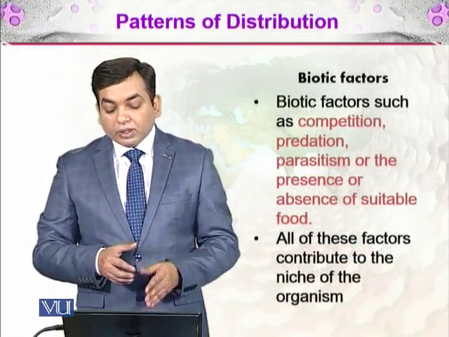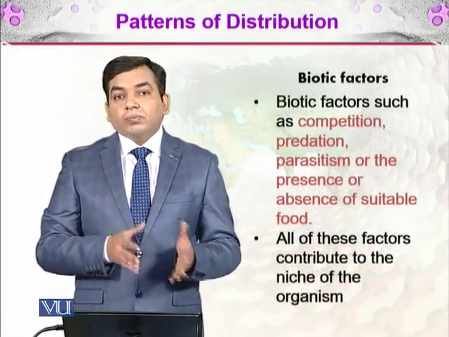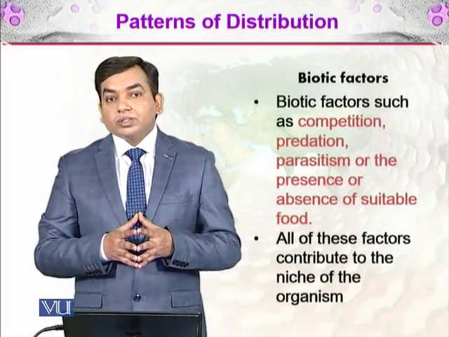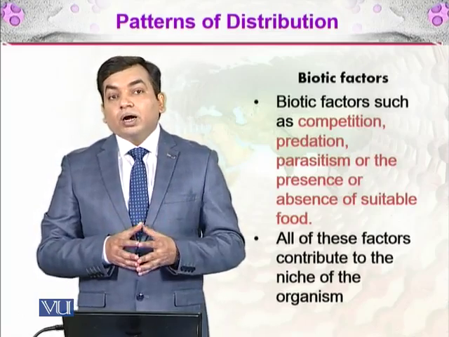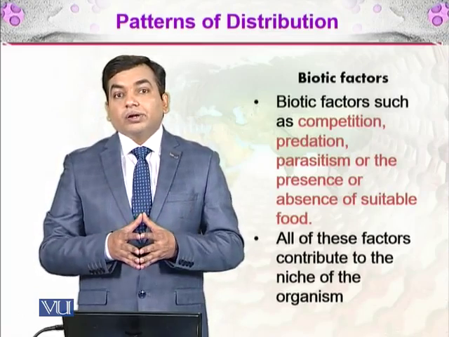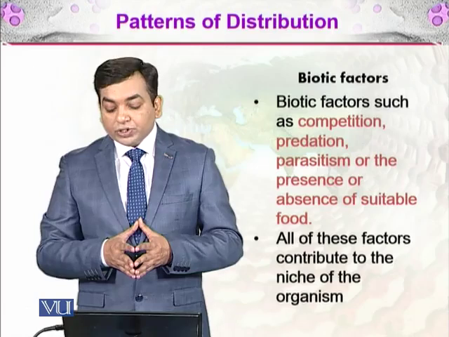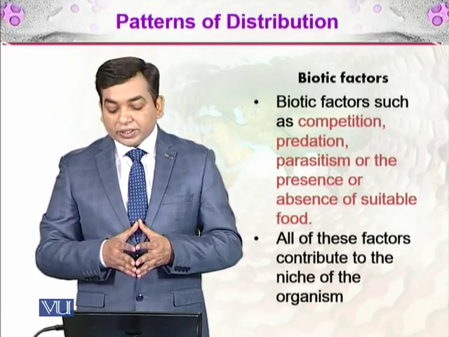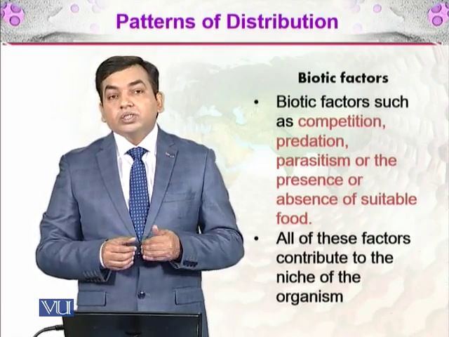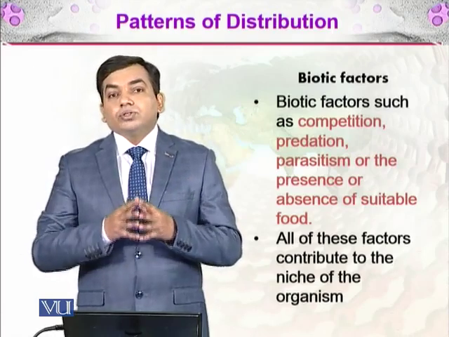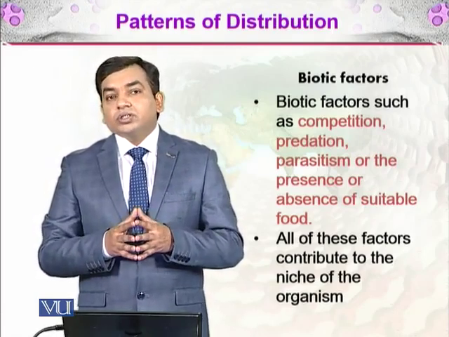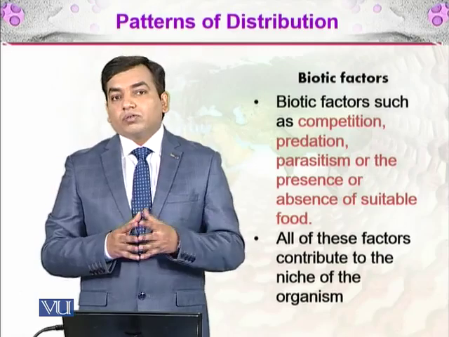Apart from the physical factors, there are also factors related to life in a region. These are called biotic factors, such as competition, predation, parasitism, or the presence or absence of suitable food. An organism cannot go somewhere it cannot find food.